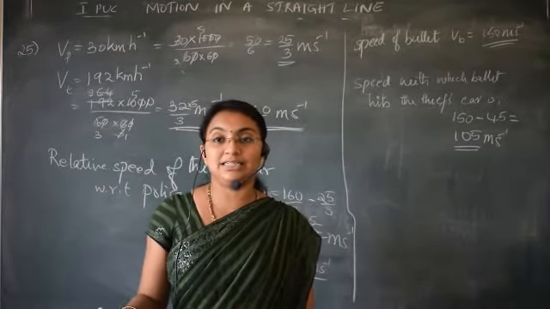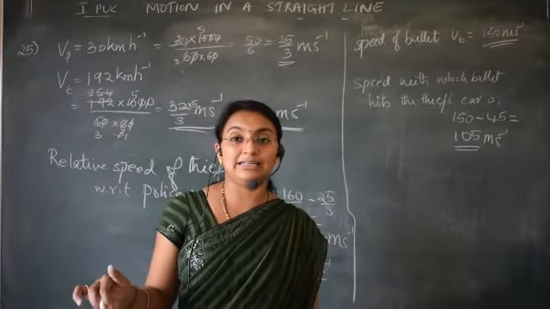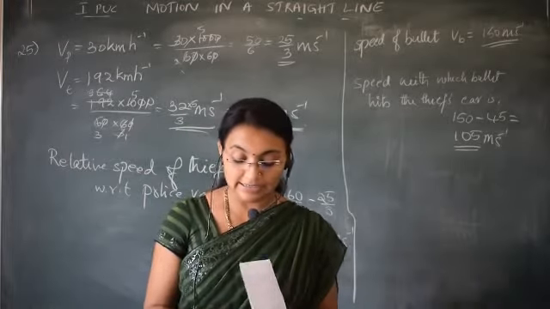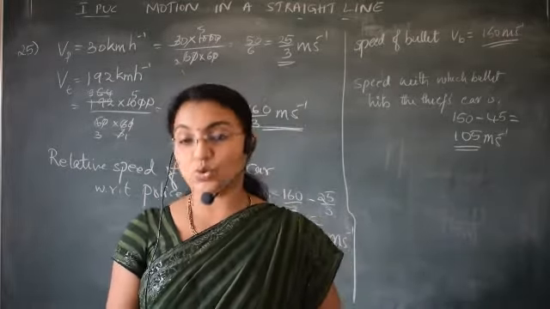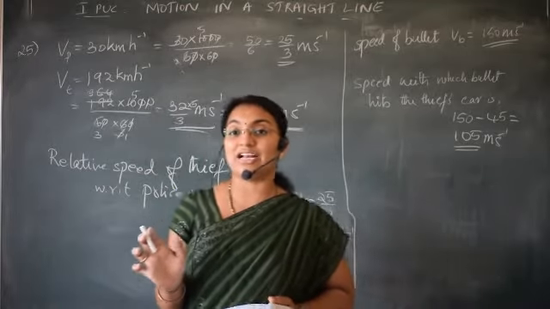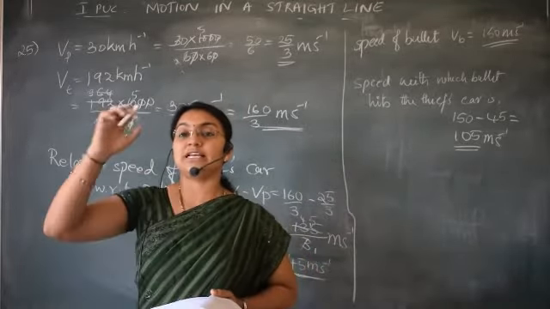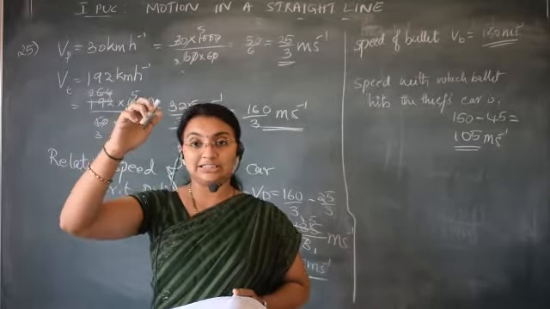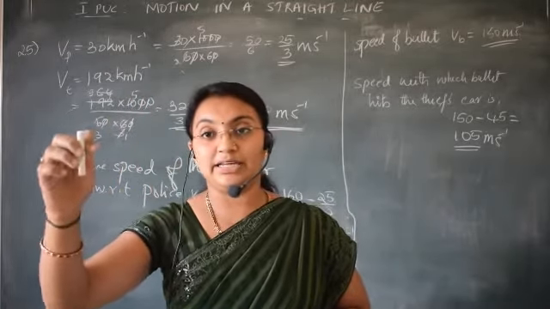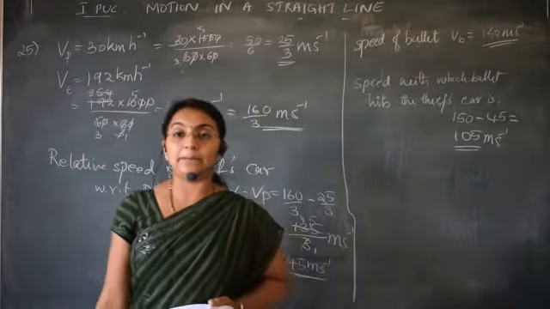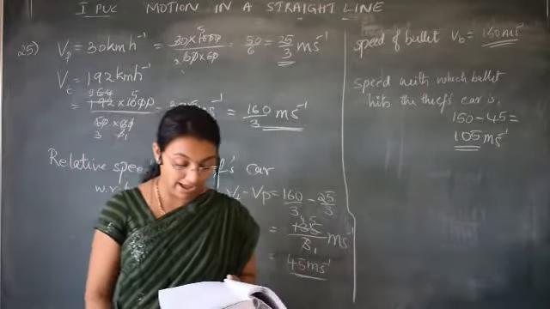Even though velocity is equal to 0, acceleration is 9.8 meter per second square, because the acceleration acting on the body at the highest point is acceleration due to gravity.